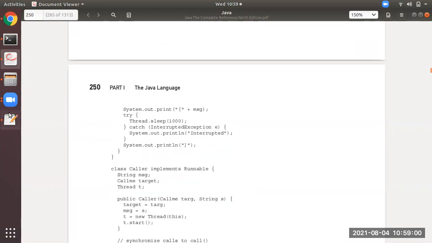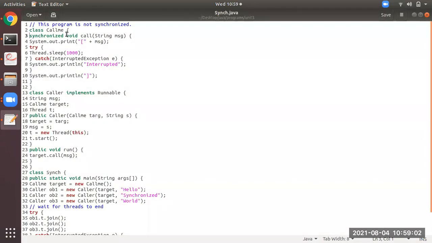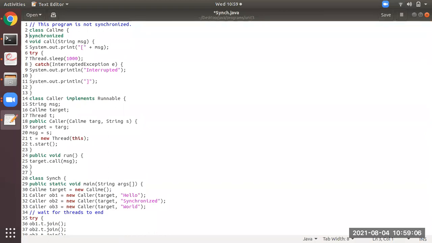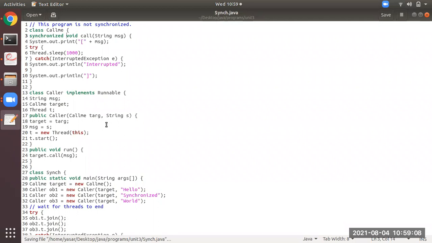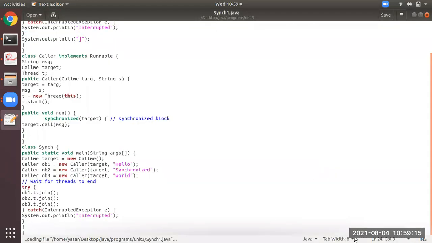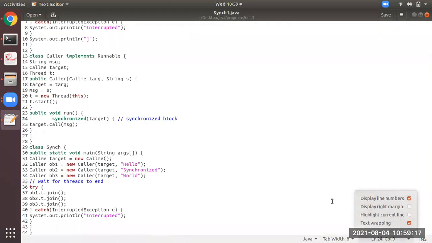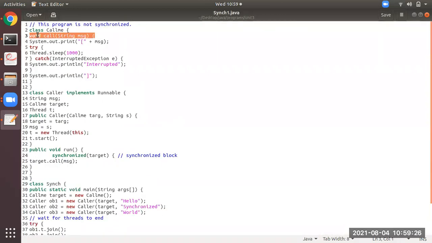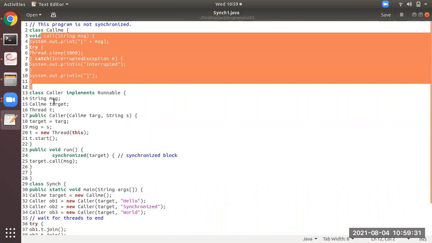what to do is, see here, I will make a comment over here. Sorry, no need of this. There is another program I have copied with the name sync1. Okay, let me apply the line numbers. So please observe here, students. Same program. Over here, there is no synchronization. See, this is the code which will be accessed by all the three threads.